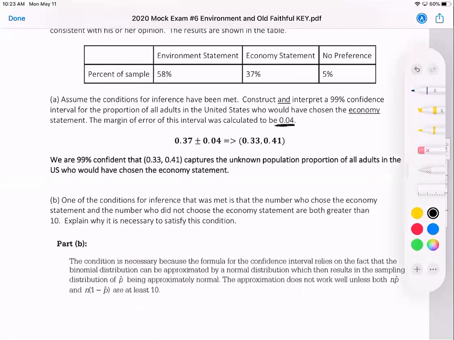So every confidence interval is basically a statistic plus or minus a margin of error. If you have the margin of error, you just need the statistic, and the statistic for the economy statement is 0.37. So we have 0.37 plus or minus 0.04. You definitely want to show that work and then do a little calculation.